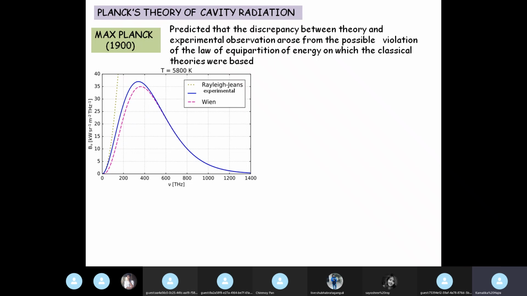Now, this is the plot which gives us, so this blue curve here is the experimental curve, energy density versus frequency. This magenta dashed curve is Wien's distribution curve, and this green curve here which goes up, up and up, this is the Rayleigh-Jeans curve, which, as you can see, is going towards ultraviolet catastrophe.